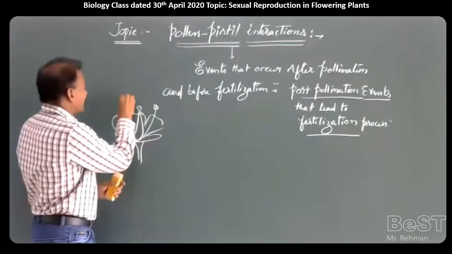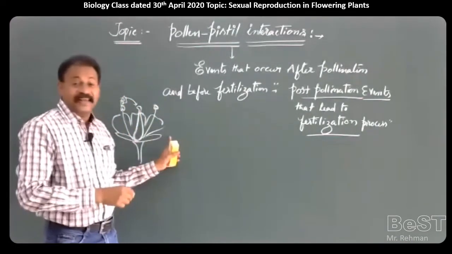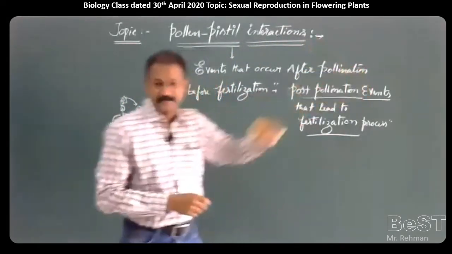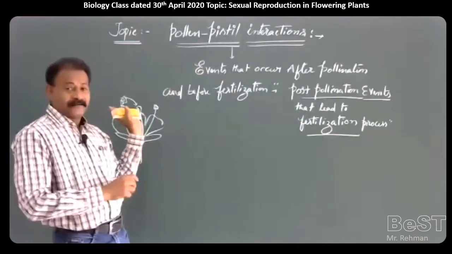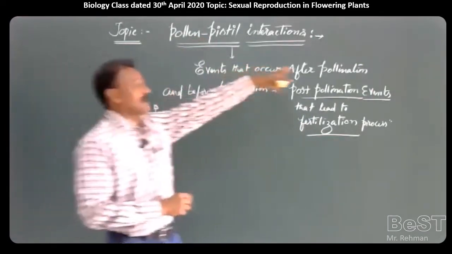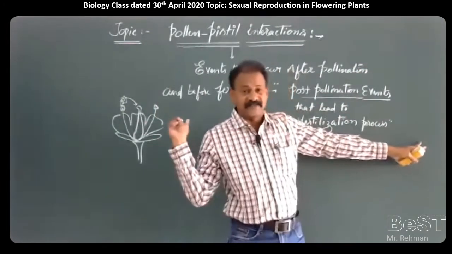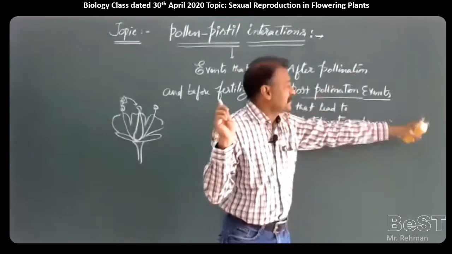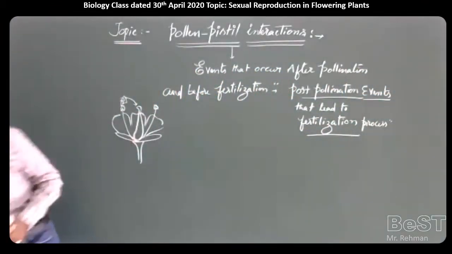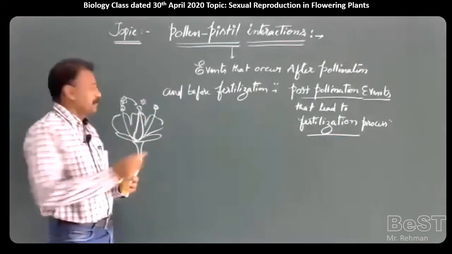These pollen grains may fall, or pollen grains from other plants belonging to other species. When insects come or by wind, pollen grains from some different species, not of the same species, which are incompatible, may fall.